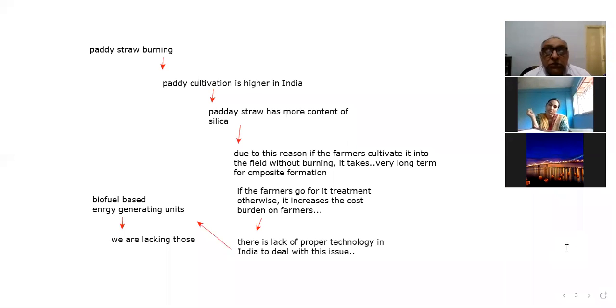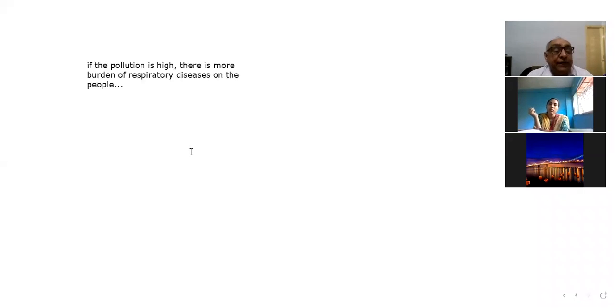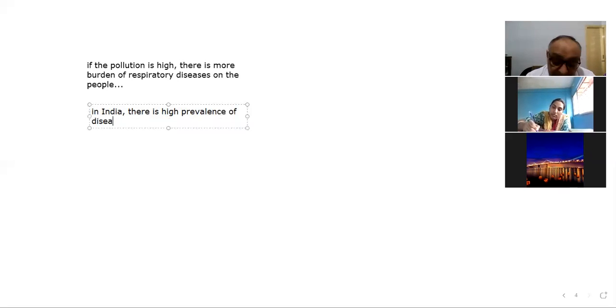Okay, so now the next slide we were discussing: if the pollution is high, there is more burden of respiratory diseases on people. So so far we have concluded that in India there is a high prevalence of diseases. What type of diseases?